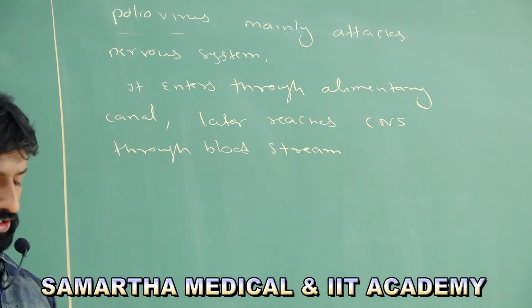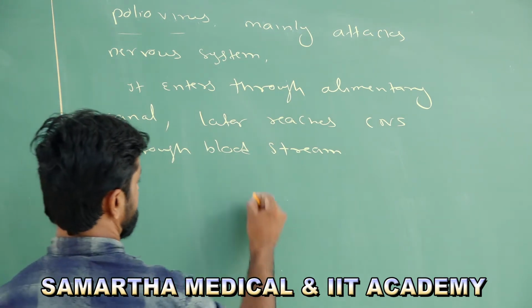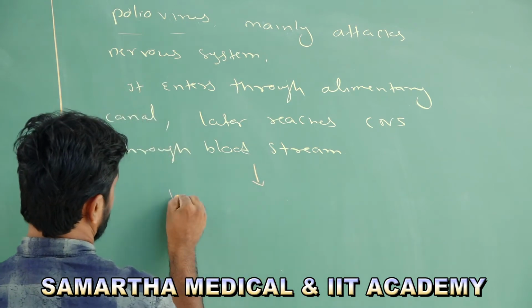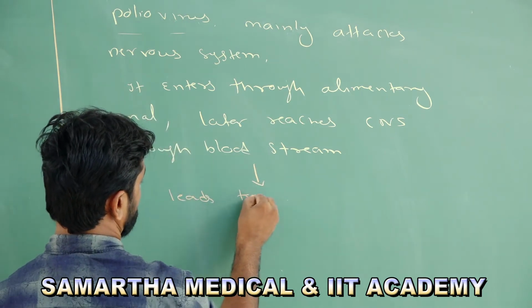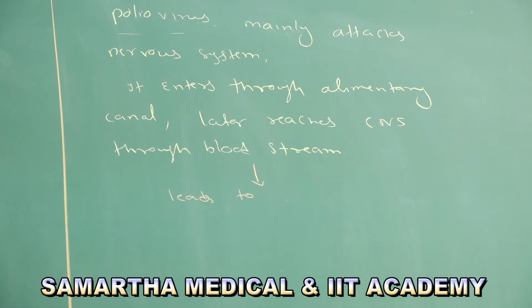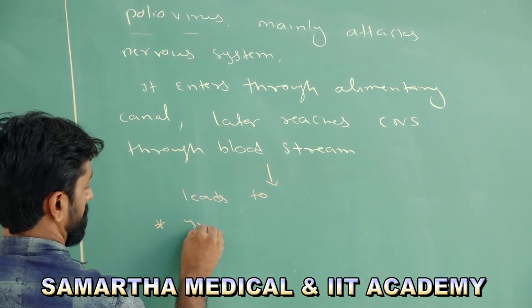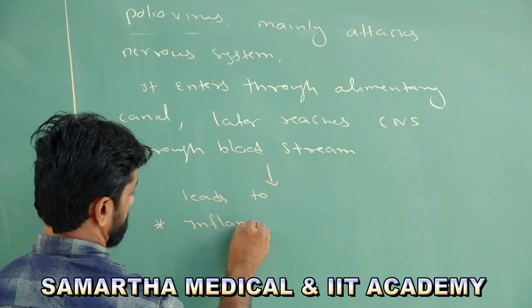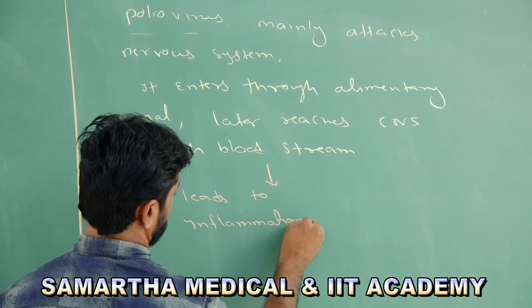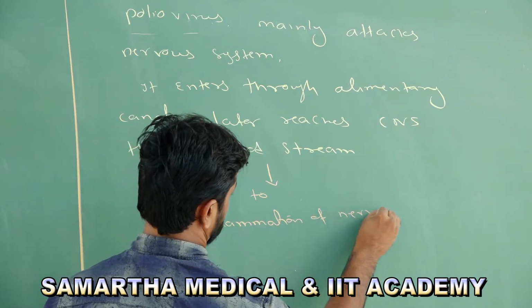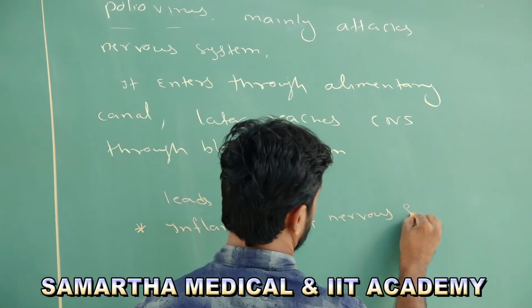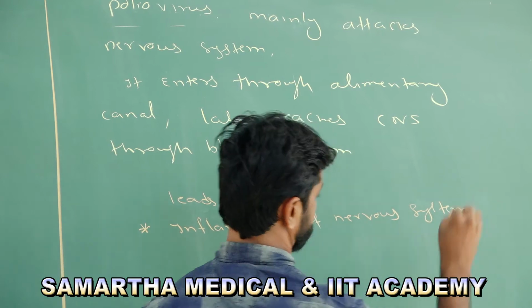Then it initiates the symptoms. The first symptom of poliovirus is inflammation of the nervous system.